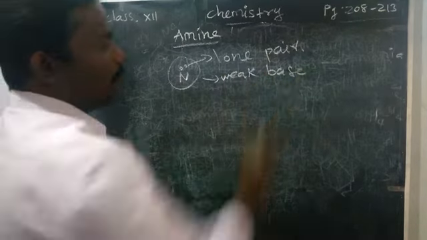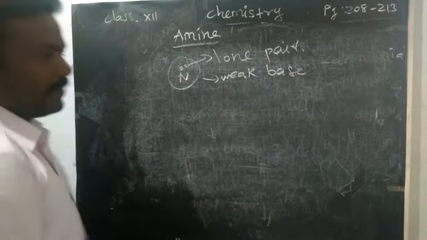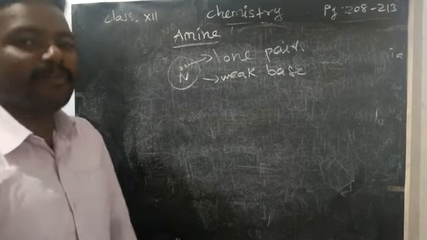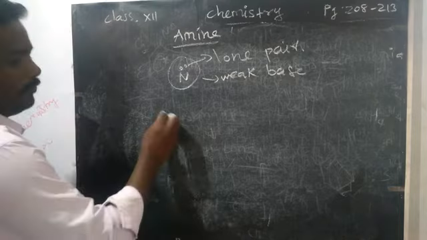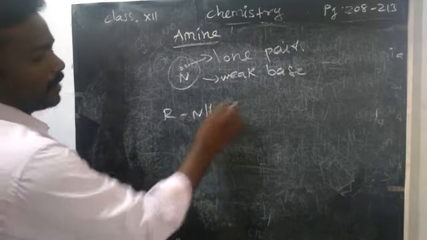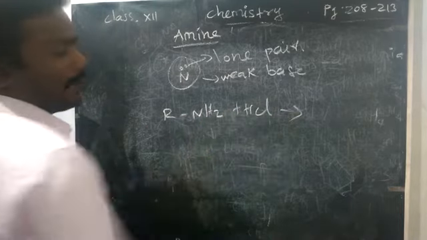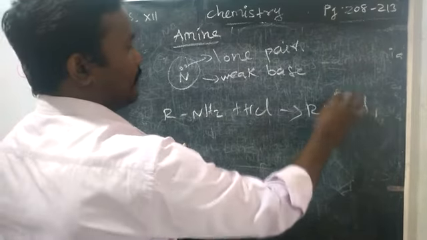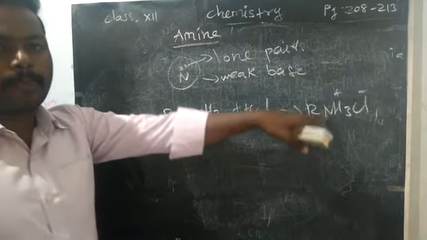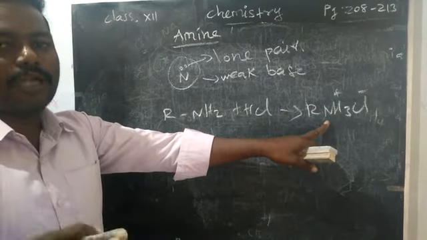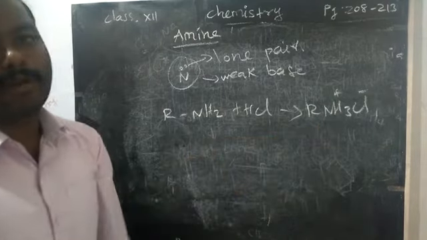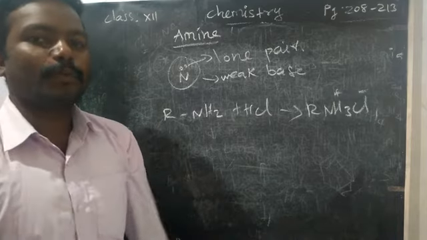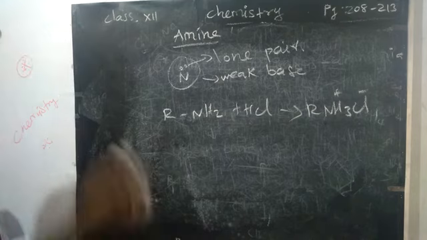How will you confirm it is a weak base? If you add an acid to a base, it will produce a salt. So if you take an amine RNH2 with HCl, what will happen? It will form a salt, RNH3+Cl-. Only a base will form a salt with an acid. So we have confirmed this, because in lower classes we studied that acid with base produces salt.